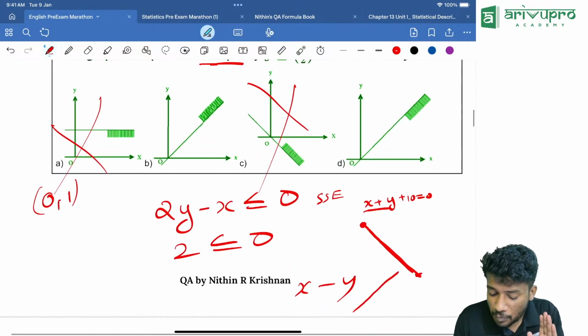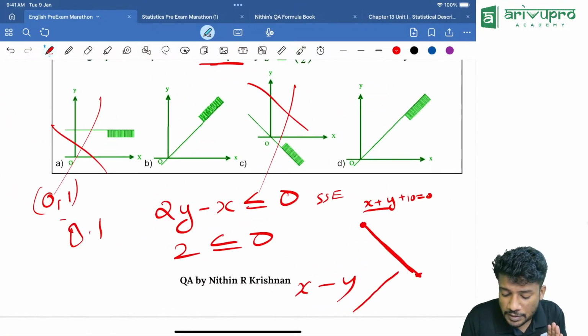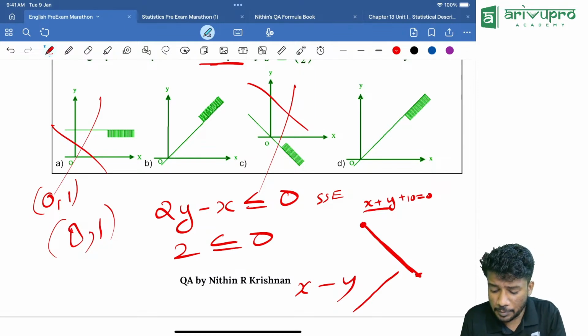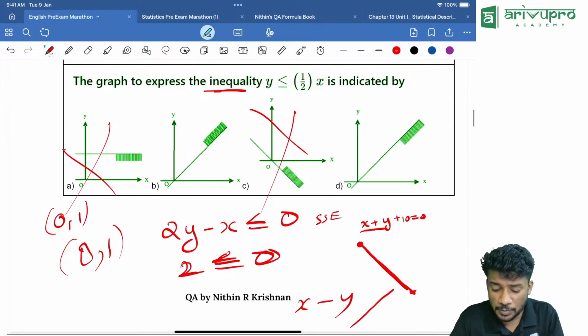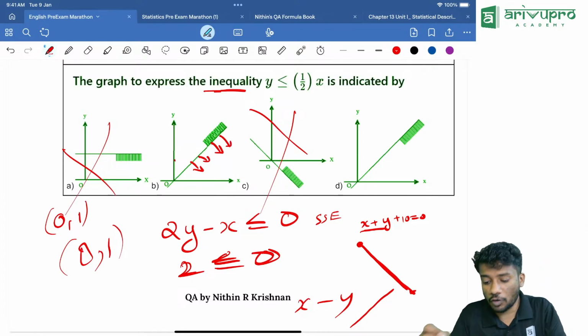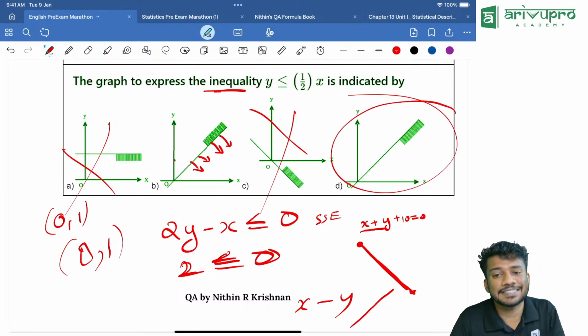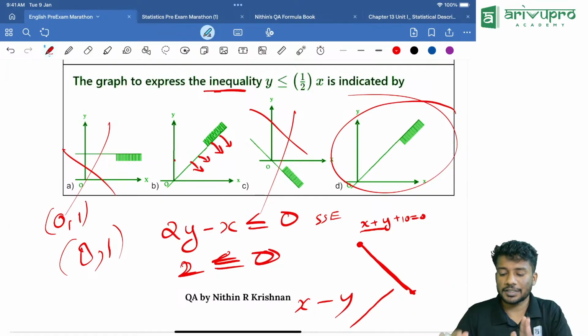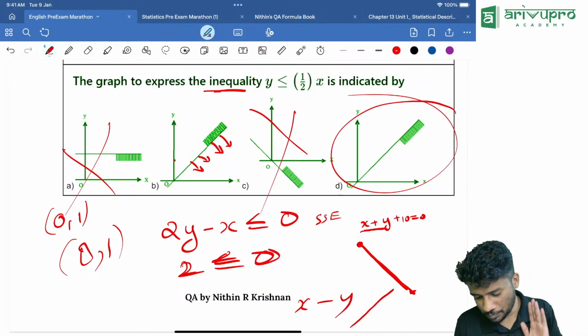Now we checked by substituting 0 comma 1. That time I got 2 less than or equal to 0. Is that possible? 2 less than or equal to 0 is not possible. That means it should go away from the point 0 comma 1. That means option D is the answer. That's our assumption. This is a complicated question. They can ask from this.